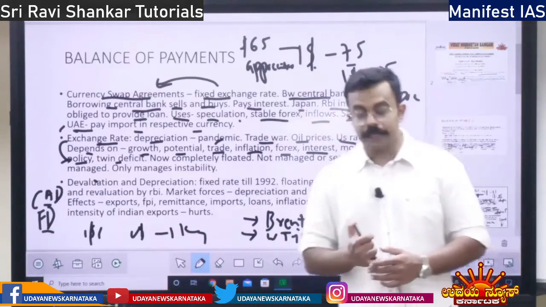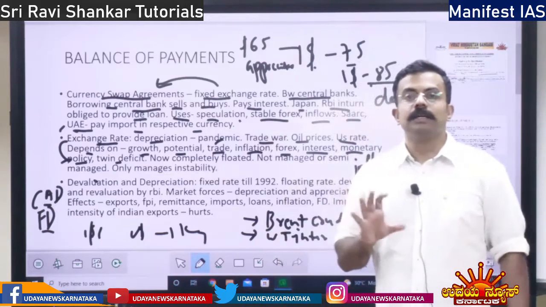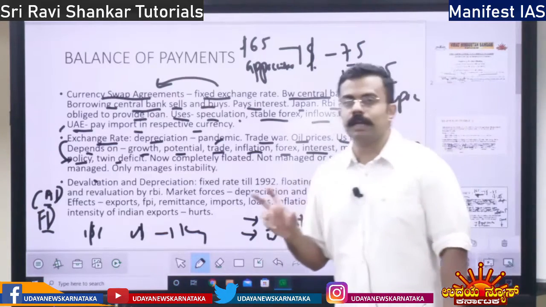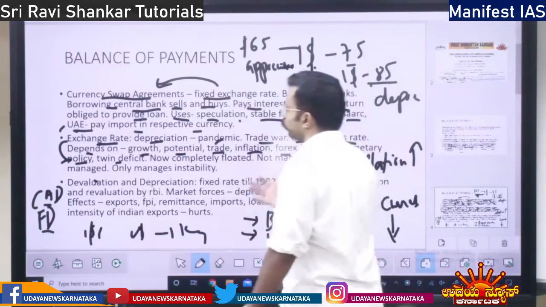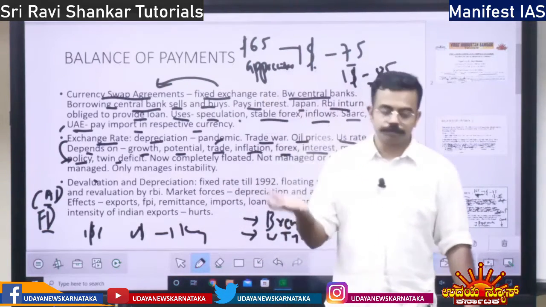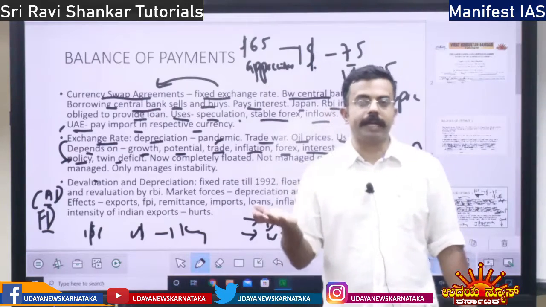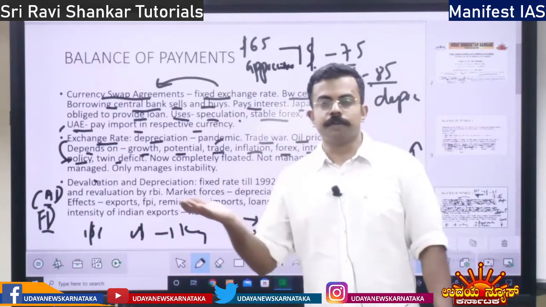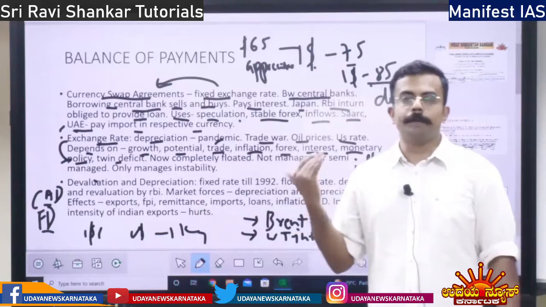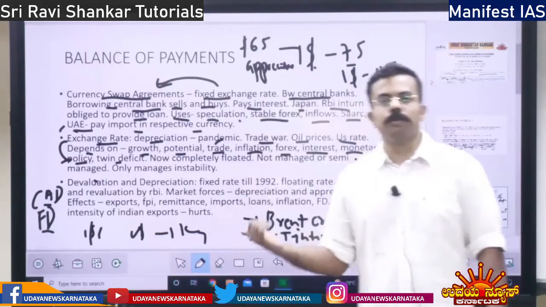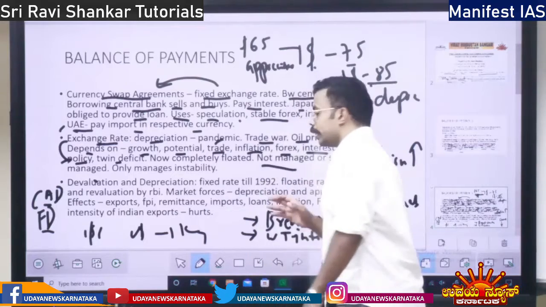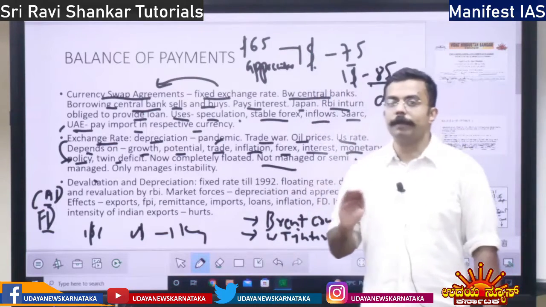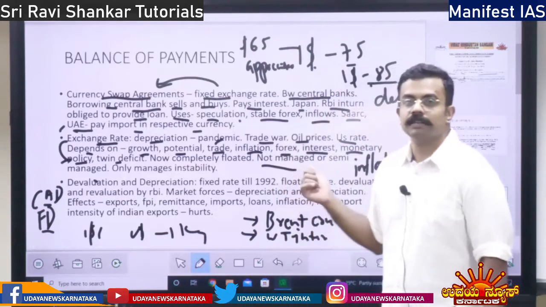What do you mean by completely floated? It means the price of the rupee is determined by the market forces, right? So floated means floating. If the market forces go up, the rupee appreciates. If the market forces go down, the rupee depreciates. So it is completely floated. Now the rupee is not managed. Nobody manages the rupee. It is free.